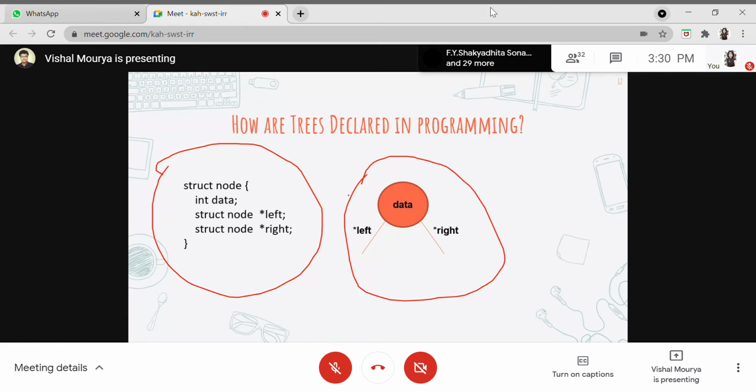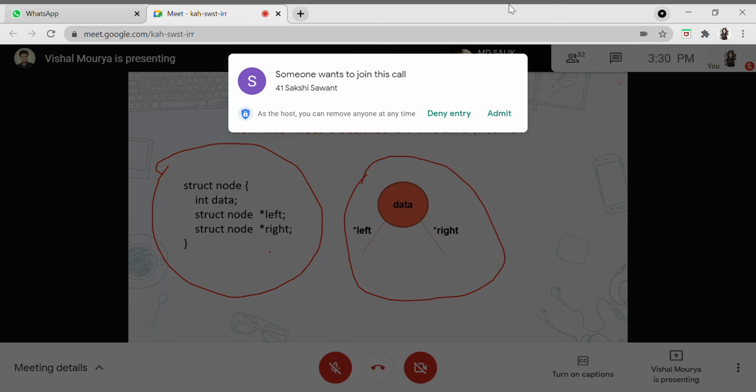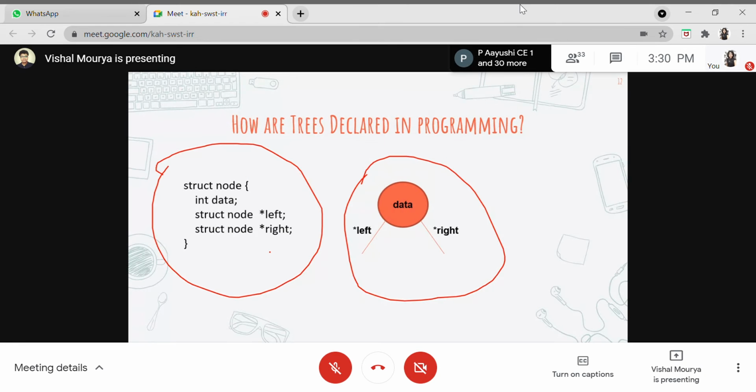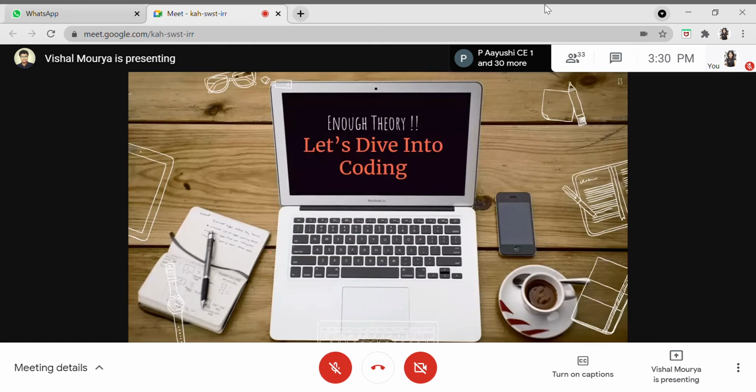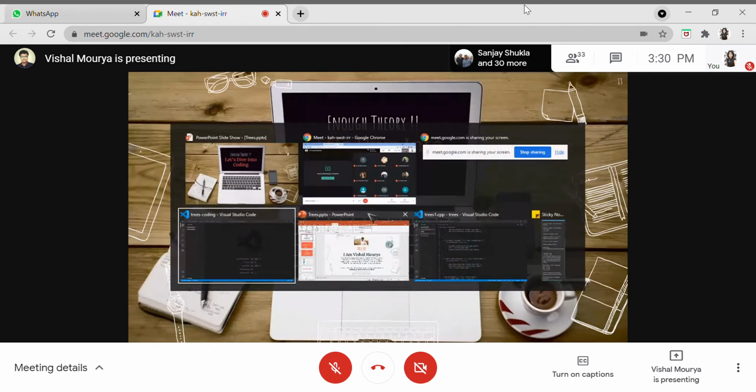So this node will contain this data. The left pointer is nothing but the left reference to the next node, and the right pointer is nothing but the right reference to that particular node. That's the basic thing for trees. Now let's jump into coding, because sometimes we need to look into some theory too. I'll be opening my VS Code.